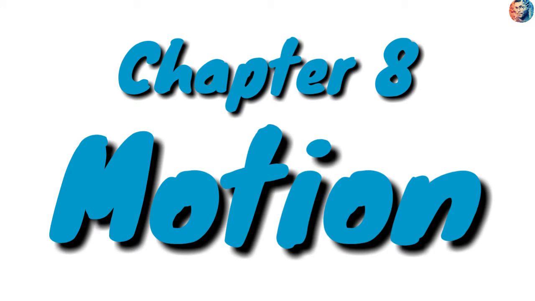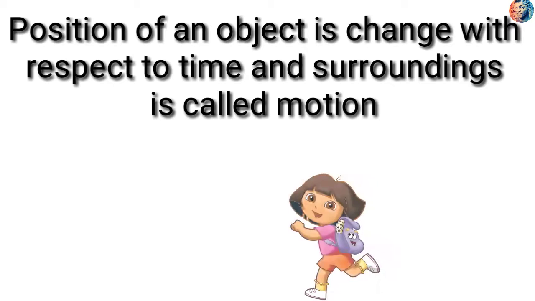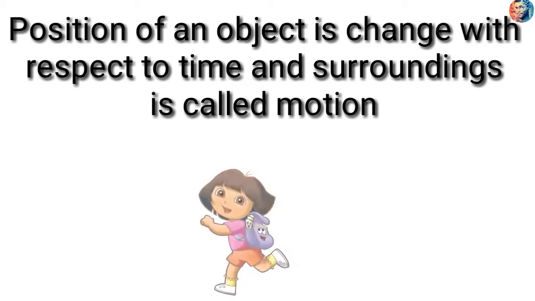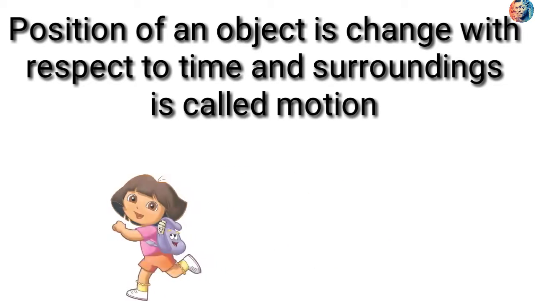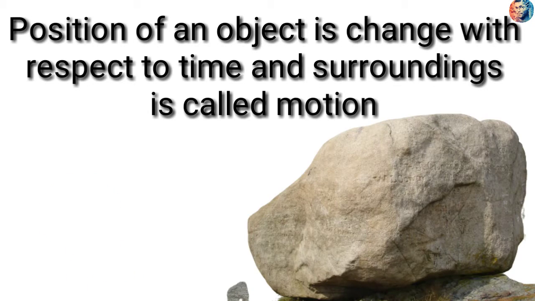First, we want to know what is motion. Motion means the position of an object changes with respect to time and surroundings. See, here movement is there, no? So we can say this is an example of motion. If there is no movement, we can say that the object is at rest.